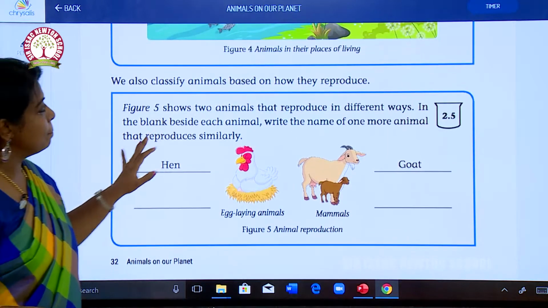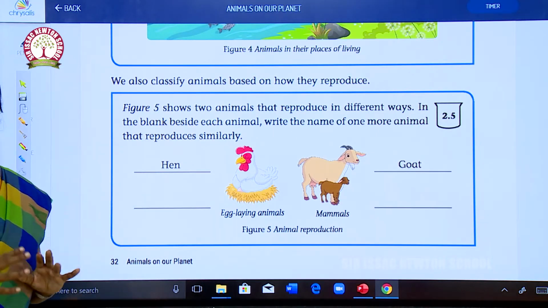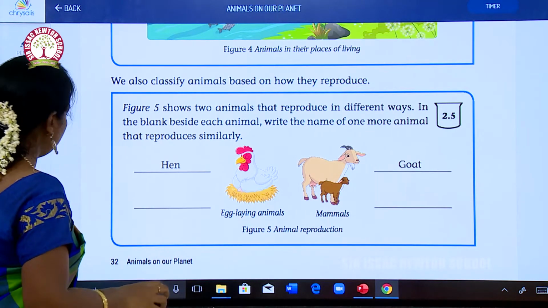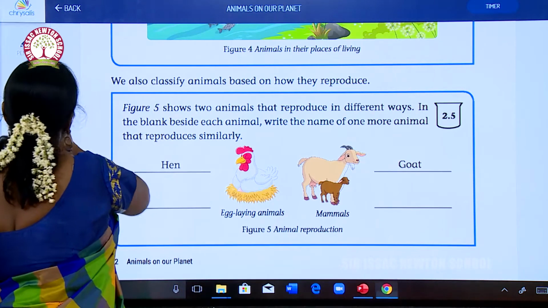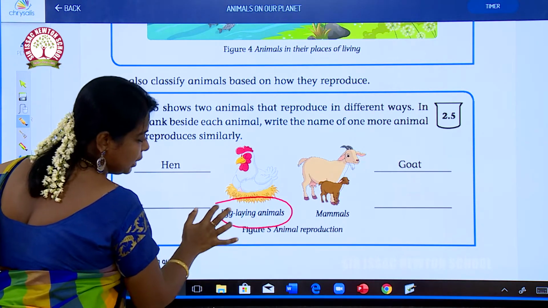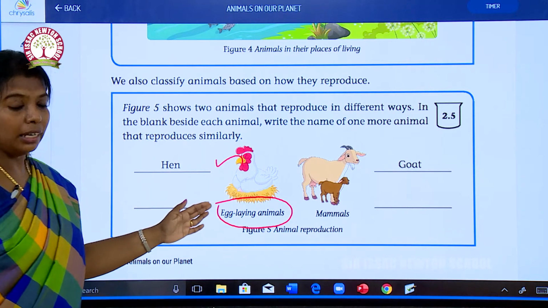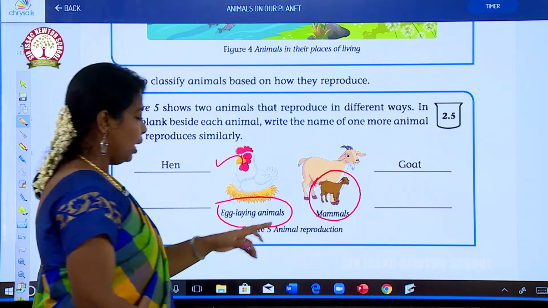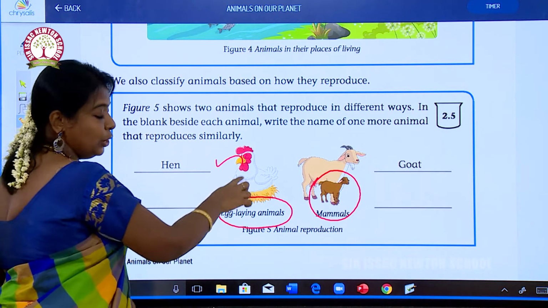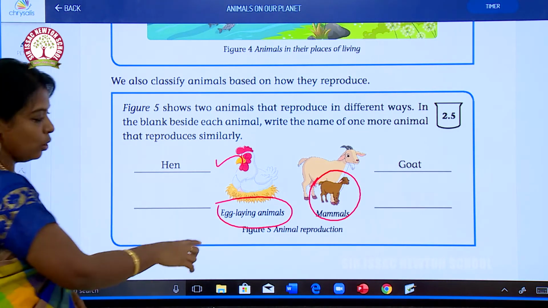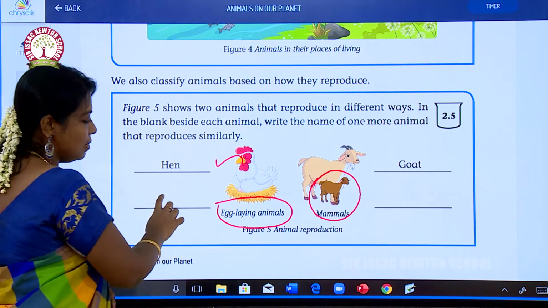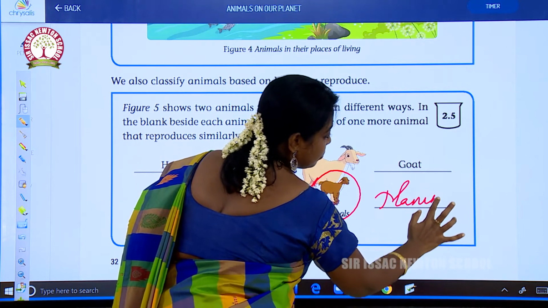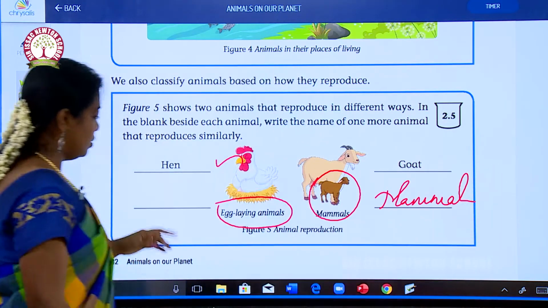How they reproduce: according to the mode of reproduction also, animals have been classified. Some lay eggs and some give birth to their young ones. See, the hen is laying eggs. Some give birth to their young ones, and they are called mammals. Birds or animals which lay eggs are called egg laying animals. Hen is an egg laying animal. Goat is a mammal.